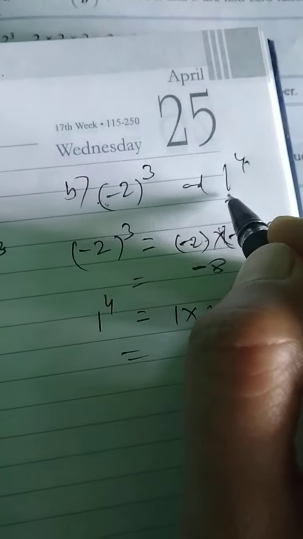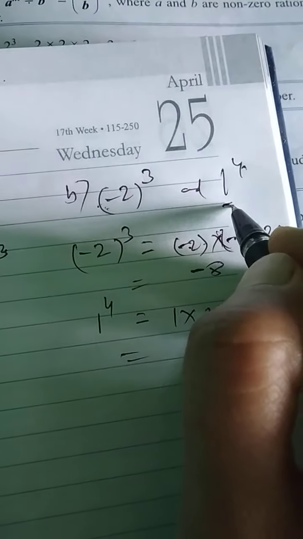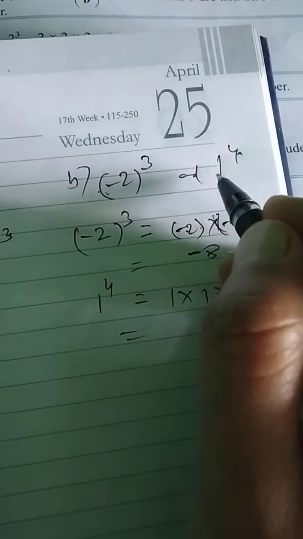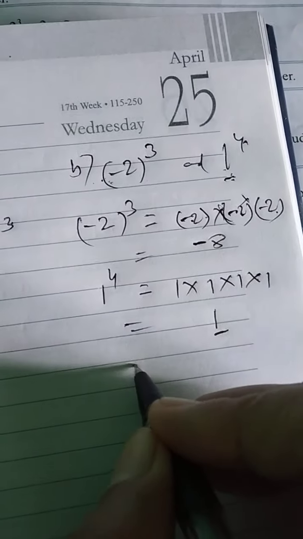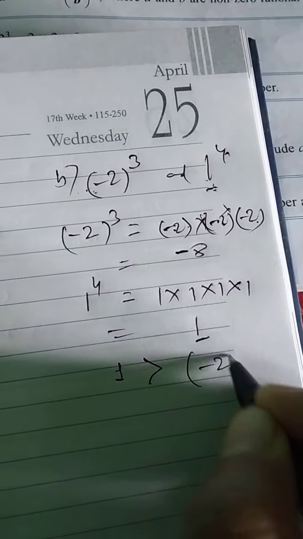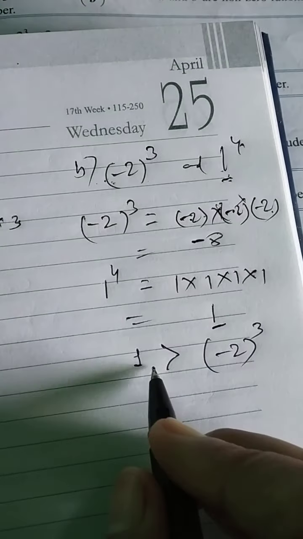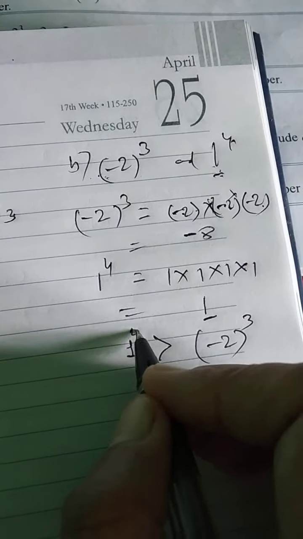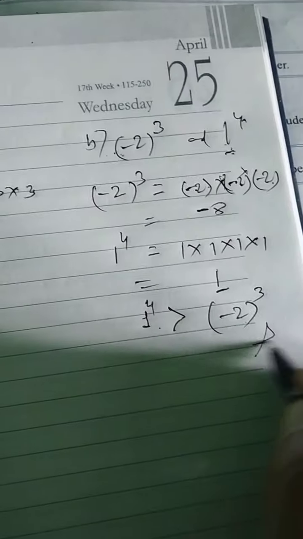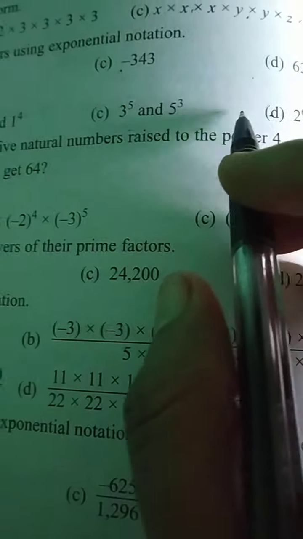Minus 1 and 1, minus 2 and 1. Which is bigger? Of course 1 is bigger. If the base is bigger, then the number will always be bigger. 1 to the power 4 is greater than minus 2 to the power 3. This will be the answer. Can you do C and D by yourself?